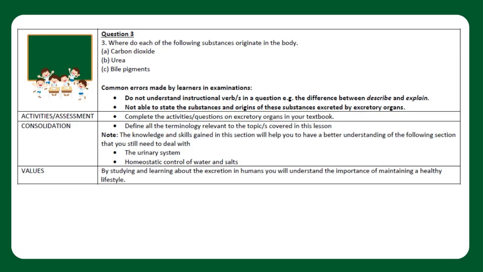Question 3. Where do each of the following substances originate in the body? A. Carbon dioxide. B. Urea. C. Bile pigments. Common errors made by learners in examinations: Do not understand instructional verbs in a question, e.g. the difference between describe and explain. Not able to state the substances and origins of these substances excreted by excretory organs.